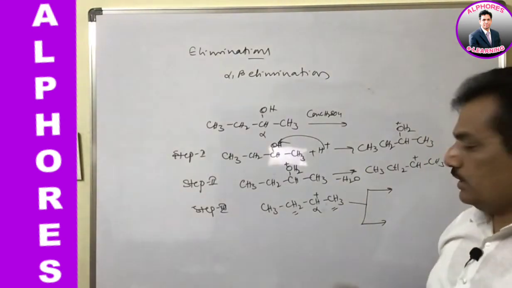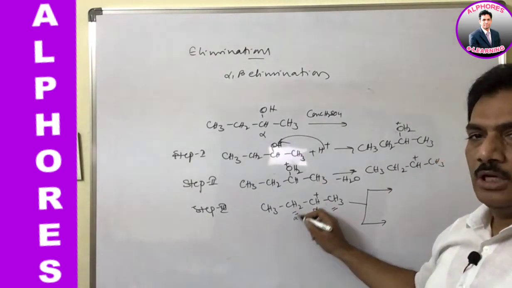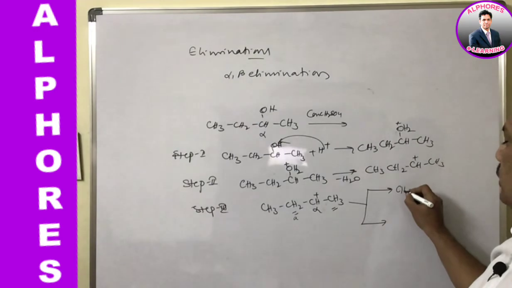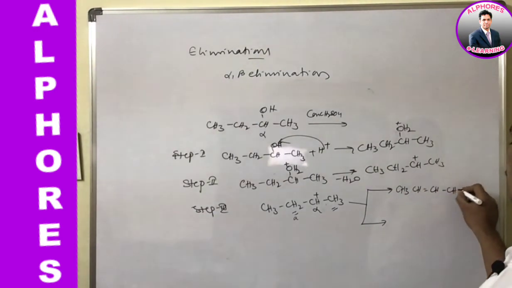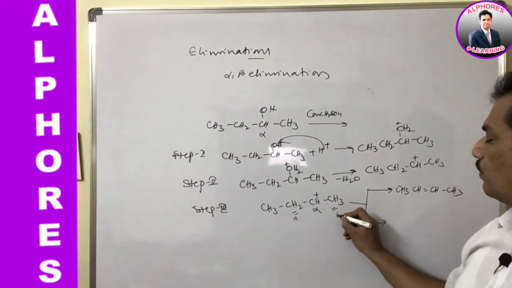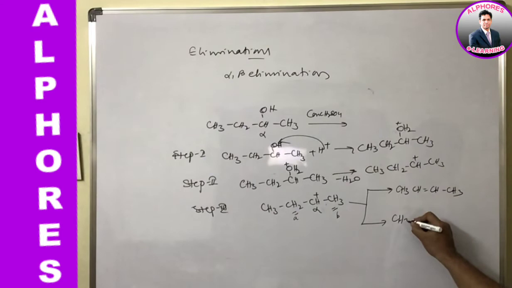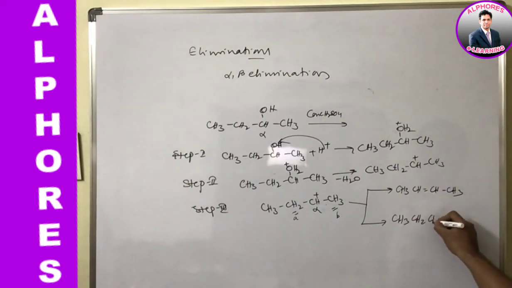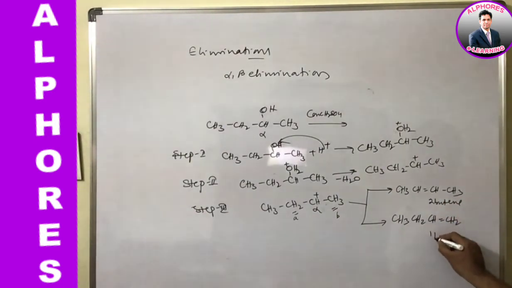If hydrogen goes out from this methylene group, it forms CH3CH=CHCH3. And if hydrogen is removed from this other beta carbon, then it forms CH3CH2CH=CH2. It is 2-butene, and it is 1-butene.